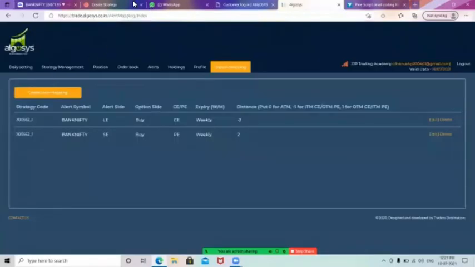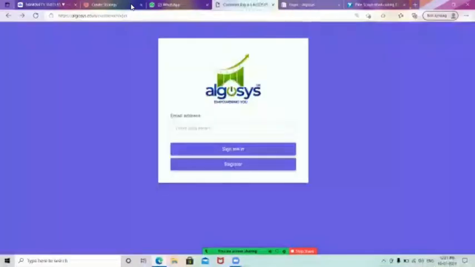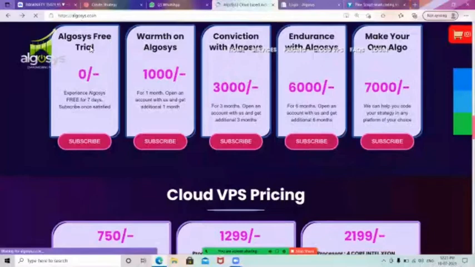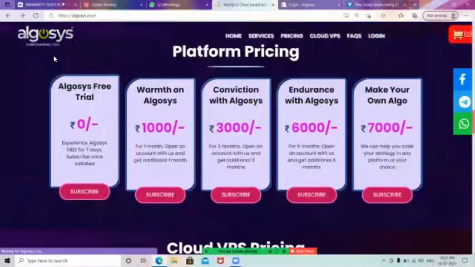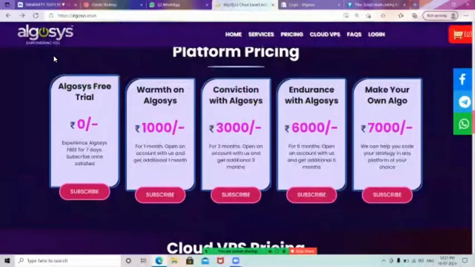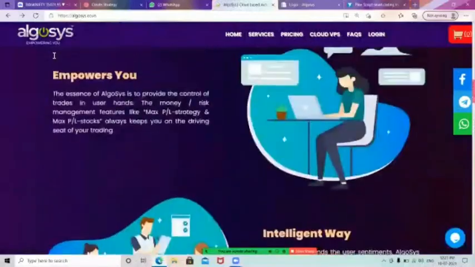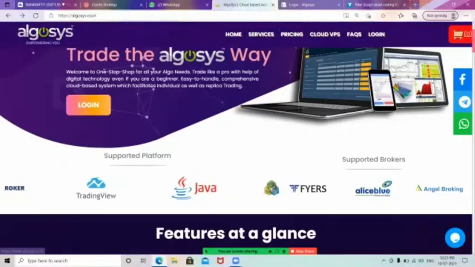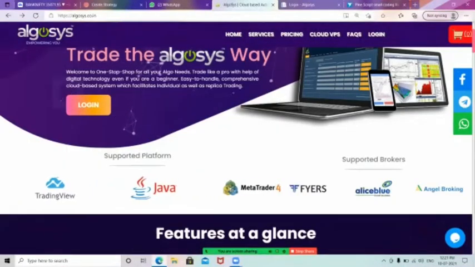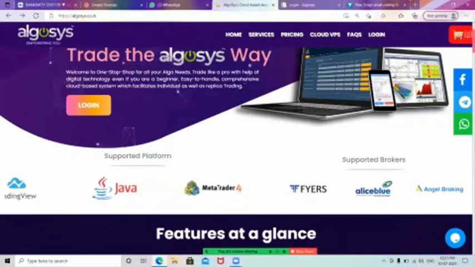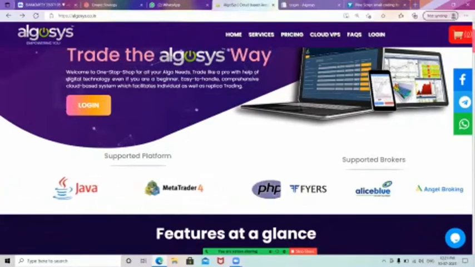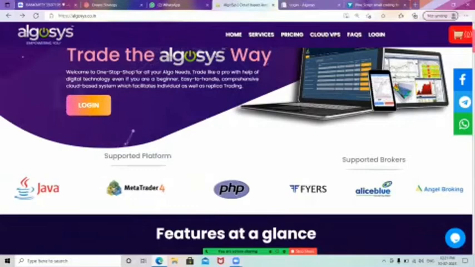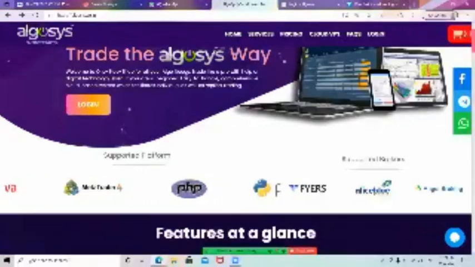You can see this is the Algosys platform. This platform is available online also. This platform will provide you an API bridge, which will be connected to your Demat account and the TradingView platform. So whenever the alert is sent, it will directly punch the order in your Demat account. The Algosys platform lets you connect accounts from 3 brokers. That means Fyers, Alice Blue, and Angel Broking.